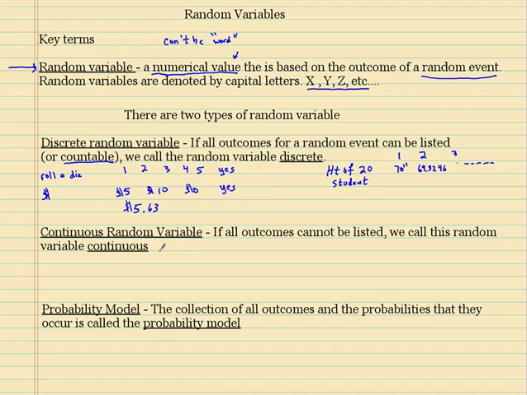All right, so those are just a few examples. When you read the book and do the homework, you'll see a whole bunch more examples, and it'll be pretty clear which ones are continuous and which ones aren't. If all outcomes cannot be listed, we call this random variable continuous. So these are generally things that are measurable.